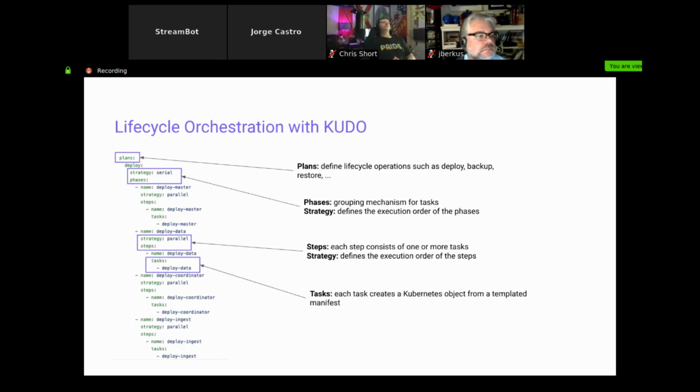So we have some primitives here, and we're still working through this format a little bit, and ultimately these will be translated to CRDs. But we have this idea of plans, phases, and tasks, and this is really just a breakdown of different steps in a lifecycle operation, with some strategies around if you want that to happen in serial, parallel, what you want to happen during those steps.